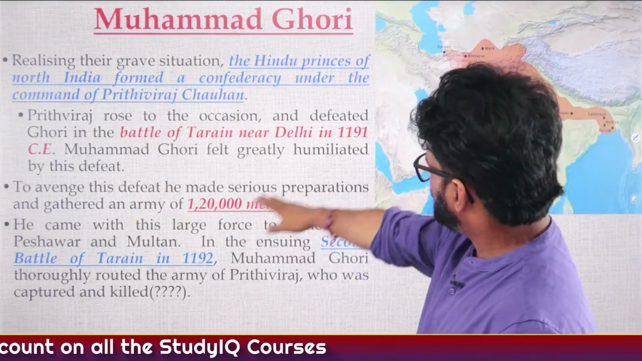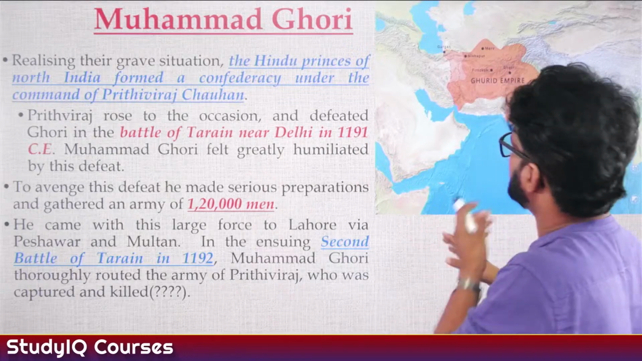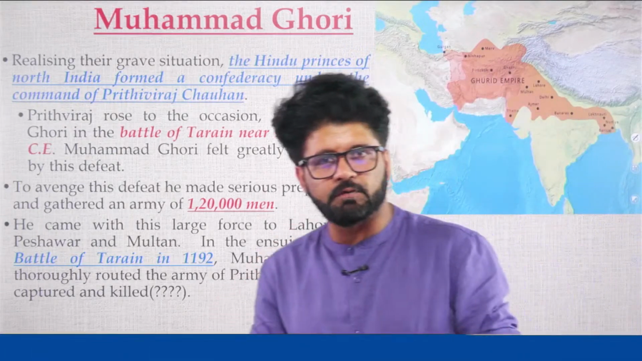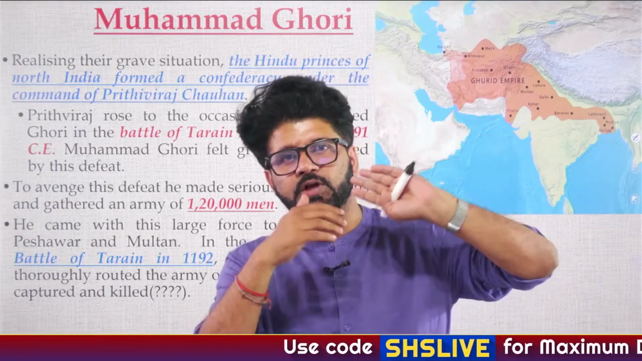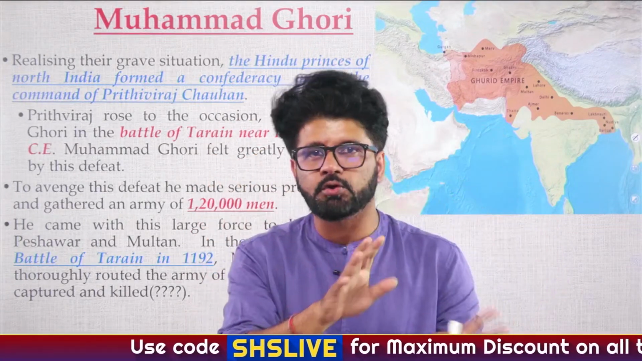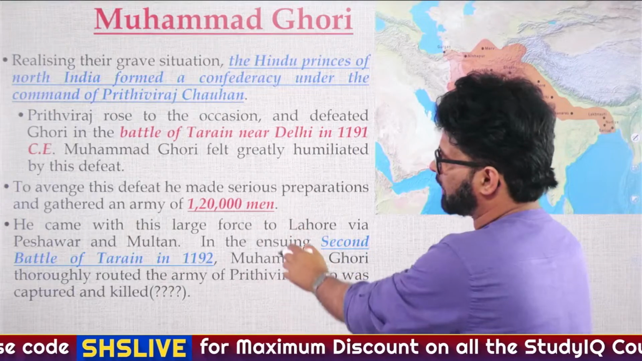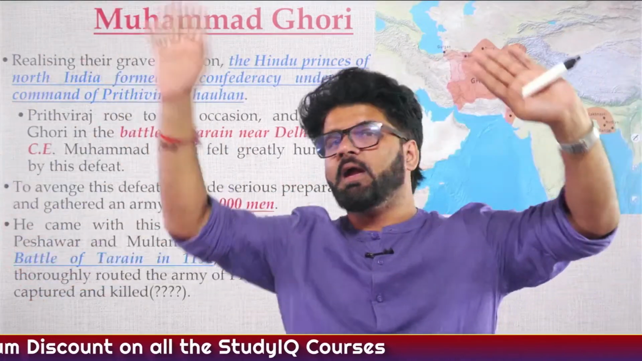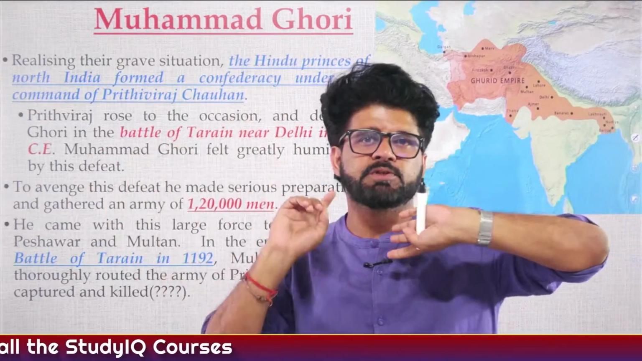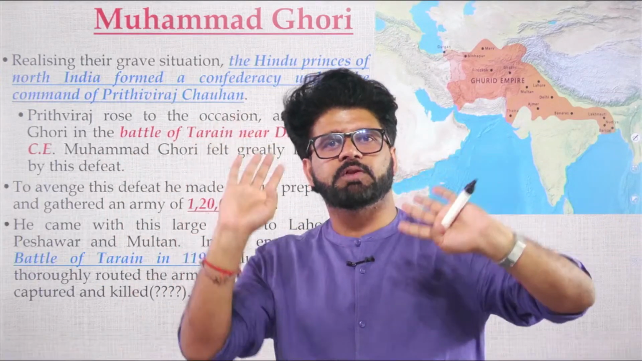So we have talked about the Battle of Tarain, but we have discussed that we should not confine Muhammad Gauri to the Battle of Tarain. In 1177-78 he fought with the Chaulukya ruler Mularaja II and faced defeat. So this point we have to remember. In the Battle of Tarain I, in 1191 AD, he faced defeat and Prithviraj did not kill him. That was his mistake. In 1192 AD the second Battle of Tarain happened.